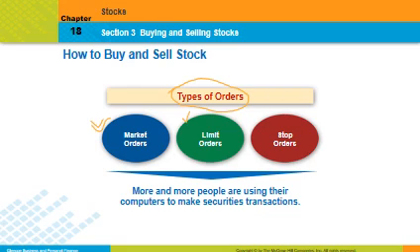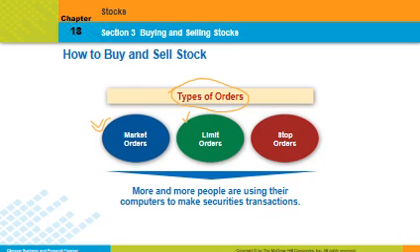Now we may go with a limit order. All right, and this is kind of a form of protection, if you will, or you can use this as a strategy. You agree to buy the stock at a price up to a certain amount. When you're selling, you limit your order to ensure that you will sell at the best price and not below a certain price. So here's an example again.